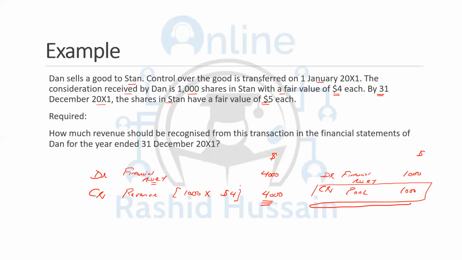Once you got the shares, if there's any movement within those financial assets, that should be reported in the profit or loss, and the revenue figure will not be affected. So this is something very important to understand, that the revenue should be recorded at $4, which is the fair value at the transaction date. Now you got the shares, this is your asset. If there's any movement within the shares and you're still having the shares, that movement should be shown within the profit or loss, and no movement should be shown within the revenue.